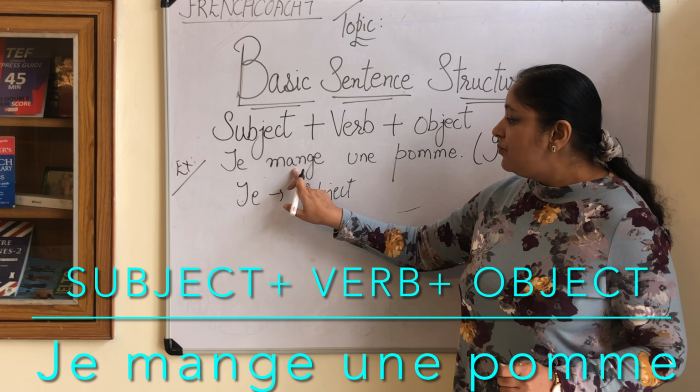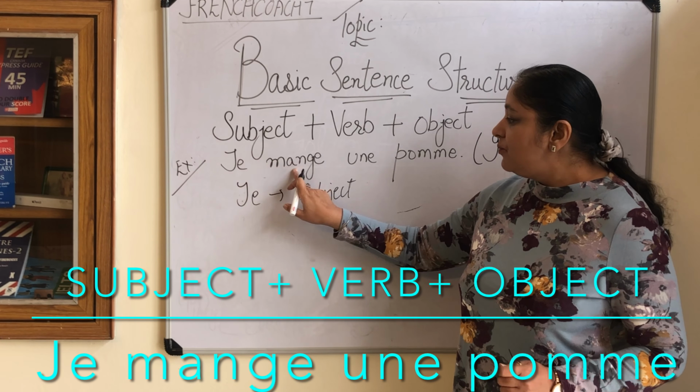This is the verb, right? So let us say, je travaille à Patiala. So what am I adding? I am adding place. What am I telling? Where. So again, what is the sentence structure? Subject, verb, then adding place.